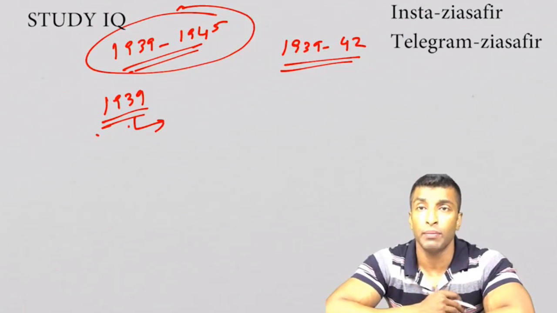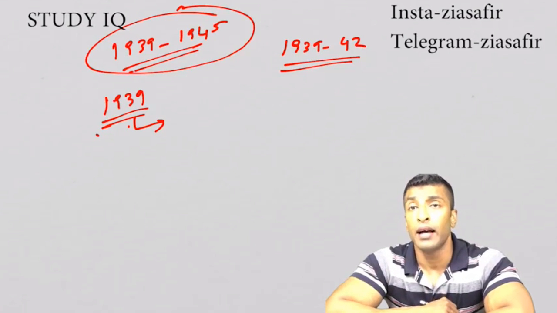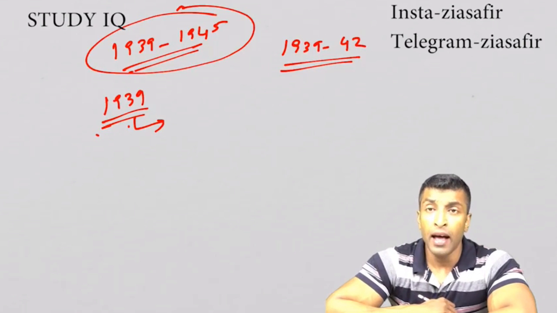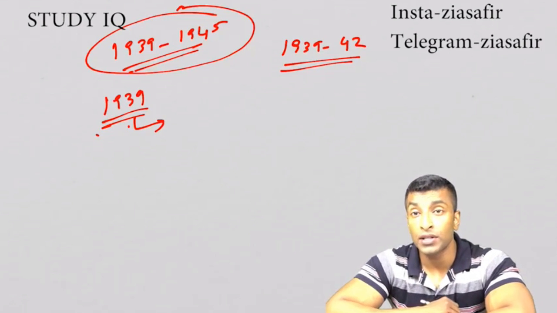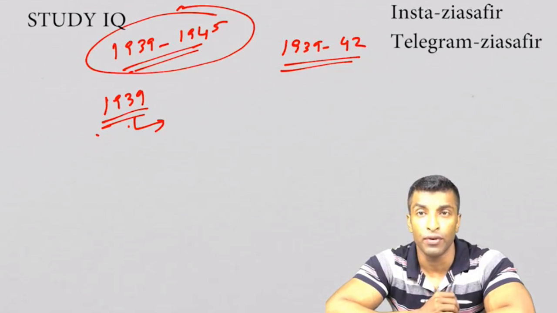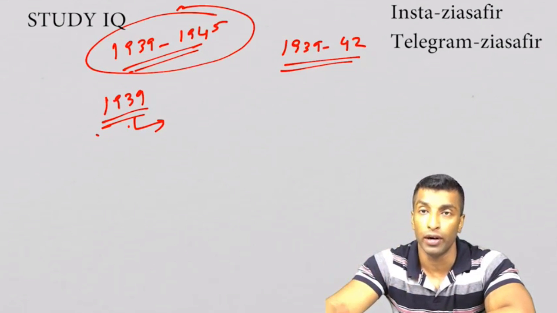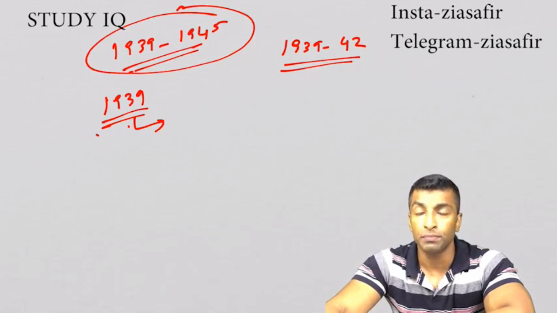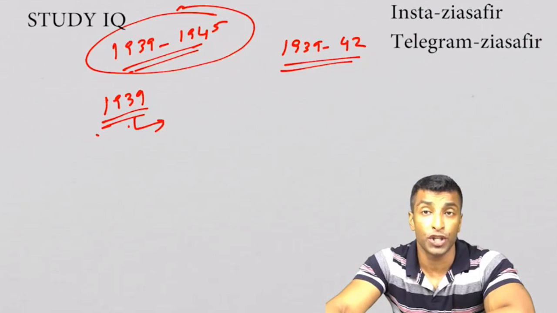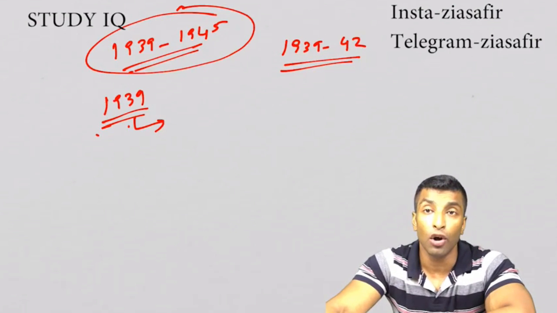On the other side were Britain, France, the Soviet Union, and later the US also joined. In the first 9 months itself, Germany was able to capture France, Belgium and Holland. So at that time, the British government understood that this is not going to be a short-term war. This is going to be a long war.